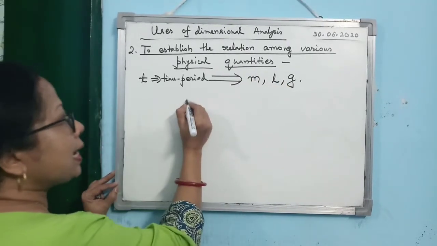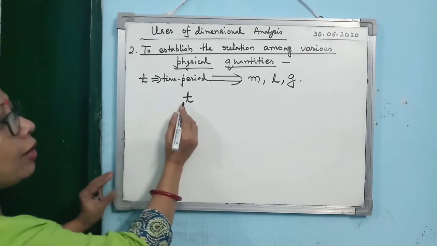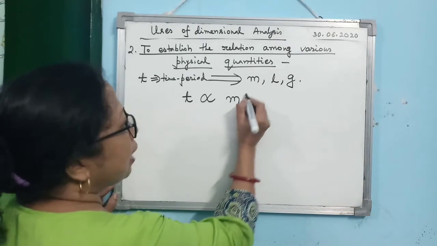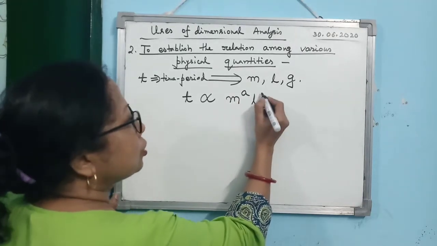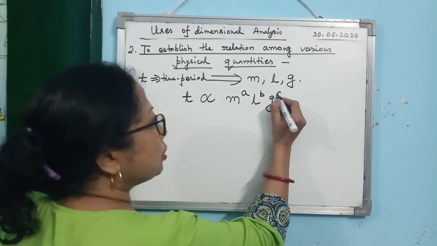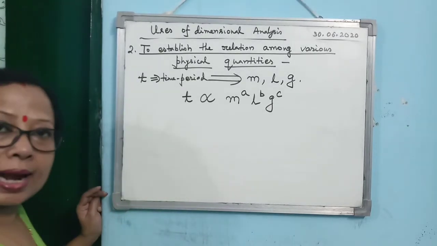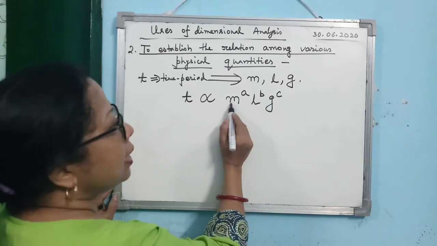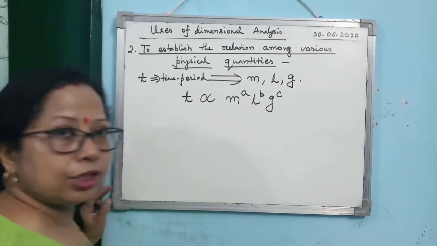Then second step, how will we write? You will write it as T proportional to M to the power a, L to the power b, g to the power c. Alright, means we are considering that a, b, c are the dimensions of M, L and g here.